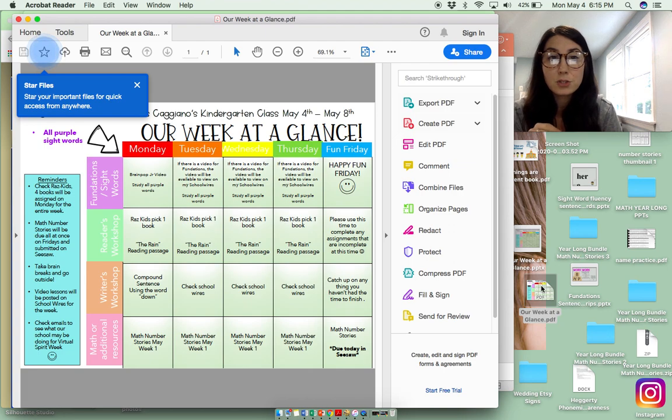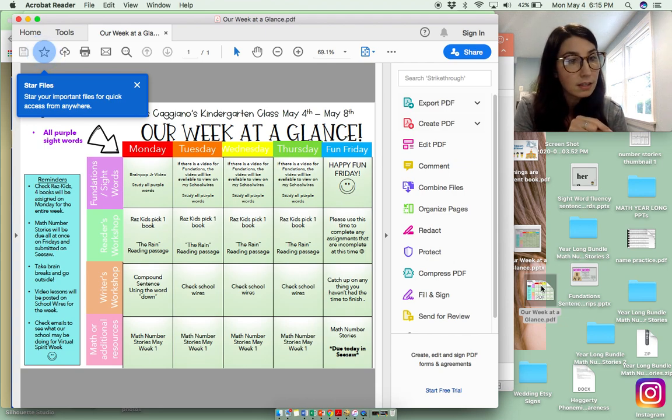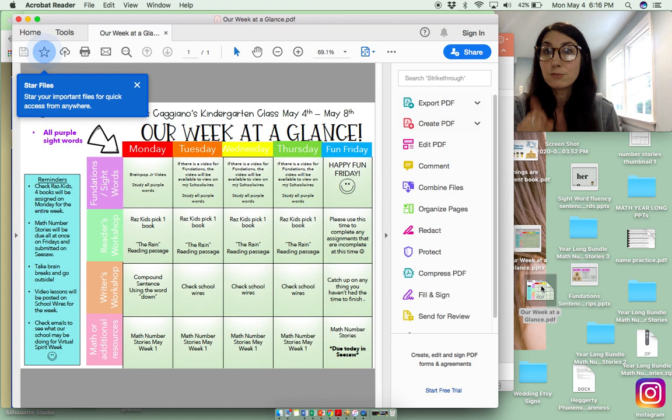Then Math Number Stories for May is in Seesaw as well. And thank you to Michaela's stepmom. She said that it's easier if you go back and, let me see, I wrote it down over here as well. You can respond to it multiple times. So what you'll have to do is make sure that you click on the class activities in order to go back and resubmit it. So if you were to do Mondays and then today's, you'll have to be submitting it daily in order to have it saved in your work, if that makes any sense.